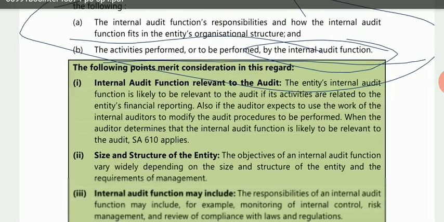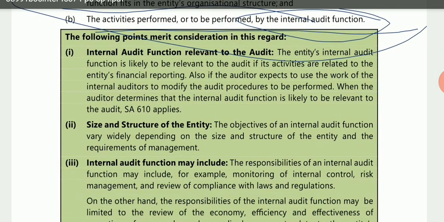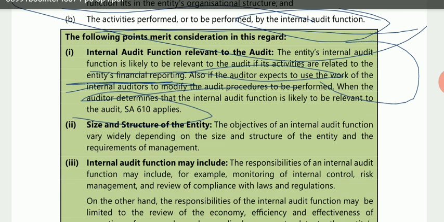Now the following merits consideration in this regard: internal audit function relevant to the audit. The entity's internal audit function is likely to be relevant to the audit if its activities are related to the entity's financial reporting. The auditor has to take the understanding of only those internal audit functions that are relevant for audit purposes. Also, if the auditor expects to use the work of internal auditors to modify the audit procedures to be performed, then the auditor determines that the internal audit function is likely to be relevant to the audit. So in all these circumstances, he will check the internal audit function.